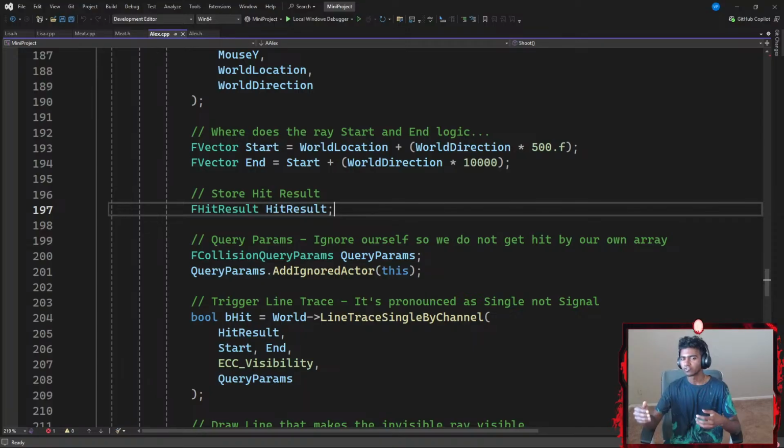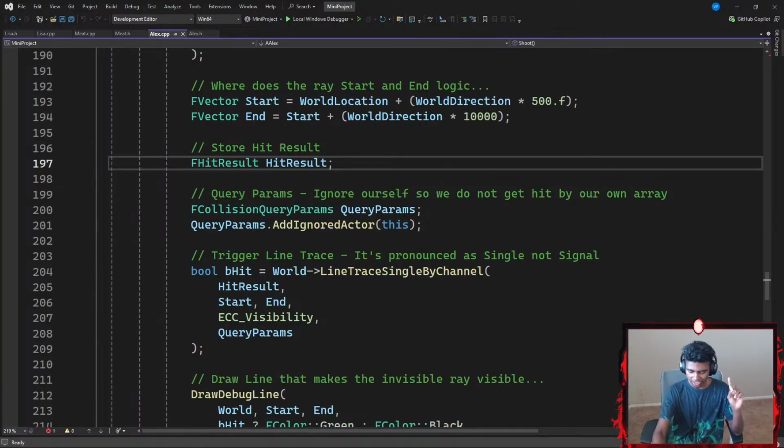F is usually the prefix for structures. Later, I'm going to use all the data inside of my hit result to perform certain actions. For example, if it hits my target, I'm either going to decrease my target's HP or destroy my target. If that made any sense, guys. This is getting way too hard to phrase these days.